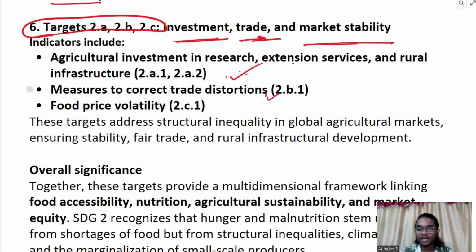Then there should be measures to correct the trade distortions. So some trade distortions are there, like when the global players come into play and they impose certain sanctions on them, or even the local players are hoarding the food products so that they don't want the others to access it. Such incidents happen. Then comes the food price volatility, the high inflation, affecting the food price. Earlier I mentioned the situation of the tomato farmer. Such issues come here.